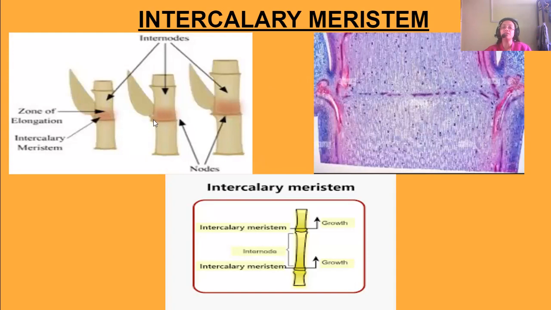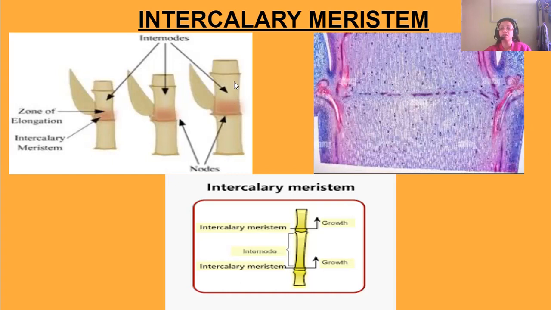Base of the leaf, that is at the nodes. Okay, and this increases the length of the internode. See here, the zone of elongation, it elongates. Intercalary meristem is found here just above the node. Okay, in the internode it's found, and see, it's increasing the length of the internode.